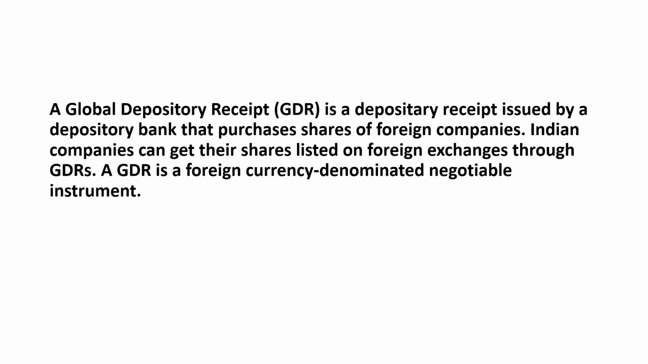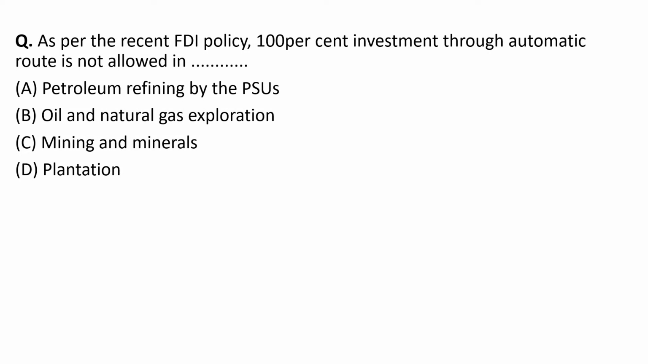So what is the global depository receipt? A global depository receipt is used by the depository bank which purchases shares of the foreign companies. Here shares are purchased from the foreign companies. Indian companies get their shares listed in the foreign exchange through GDRs. And a GDR is what? It's a foreign currency denominated negotiable instrument. Okay, so I hope you got the concept of GDR. Let's move to the next question.